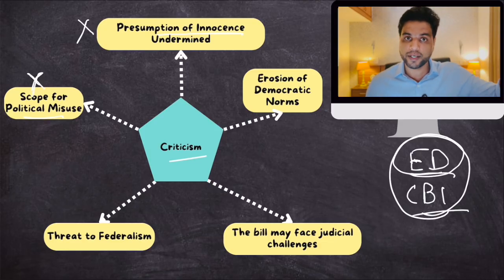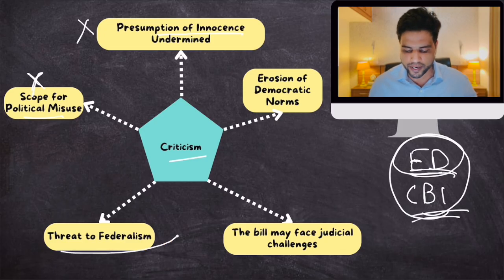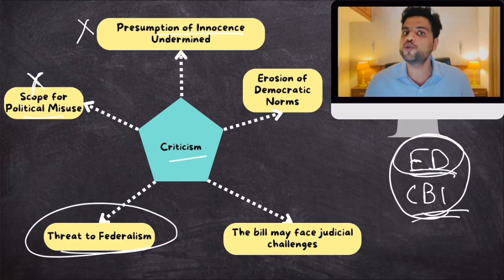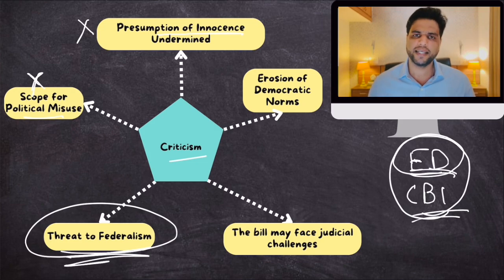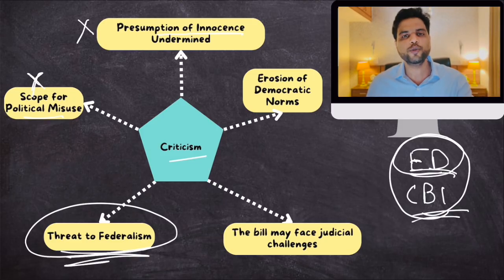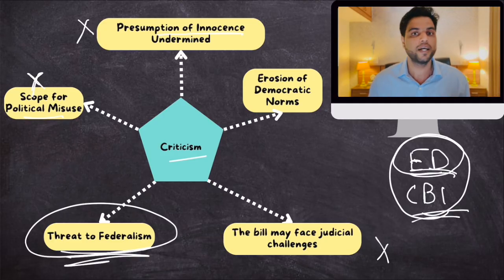And because the central government, by using ED and CBI, can dismiss state ministers, this is also a violation of the principle of federalism. Central agencies can be misused to dismiss ministers in states. So this is a violation of federalism. Plus, already people are saying that even if the ruling party gets numbers in Lok Sabha and Rajya Sabha, this constitutional amendment bill will be challenged in court and the court will dismiss it. Let's see what happens. Again, like I said, I'm not in the prediction business. Plus, this is an erosion of democratic norms.